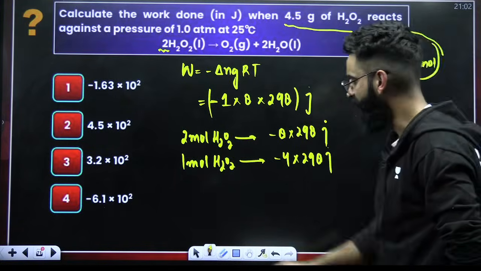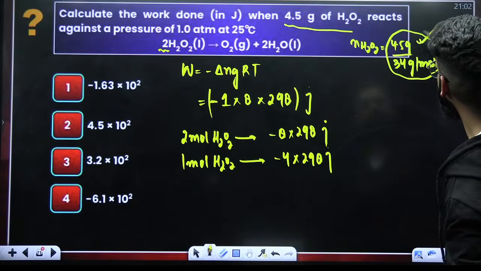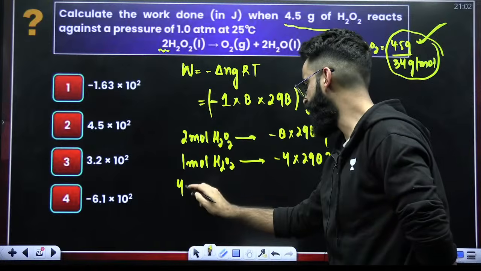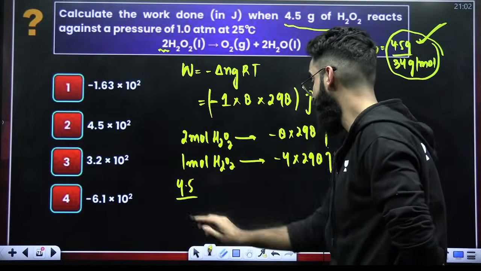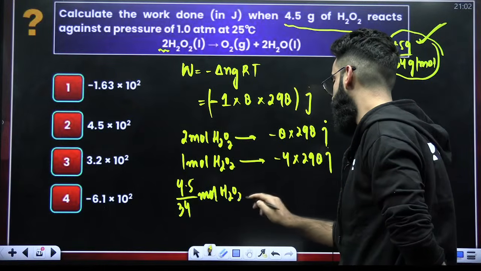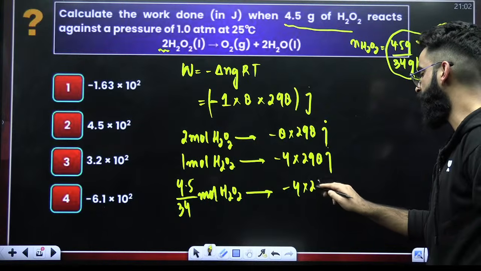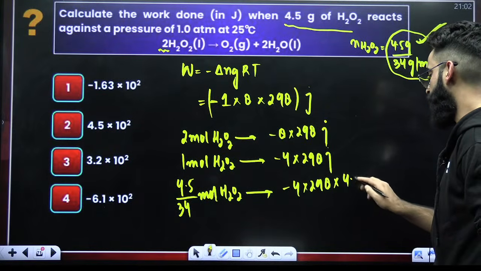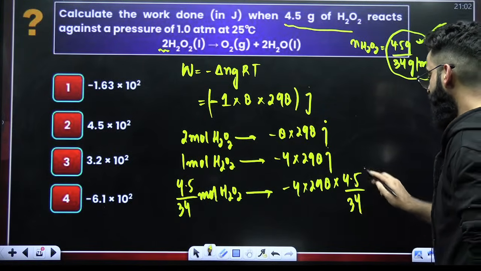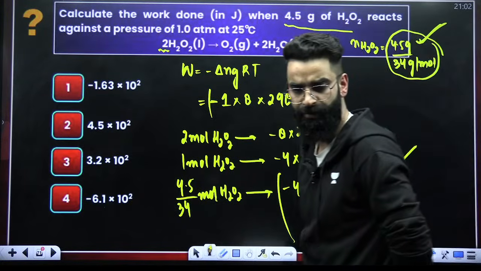Perfect. But do we have only 1 mole of H2O2? We have got 4.5 divided by 34 moles of H2O2. So the value of W will be minus 4 into 298 multiplied by 4.5 divided by 34, and the answer is going to be in joules. Did you understand?